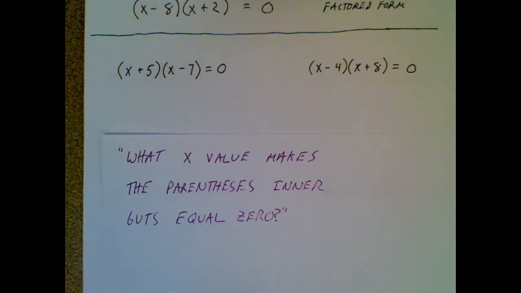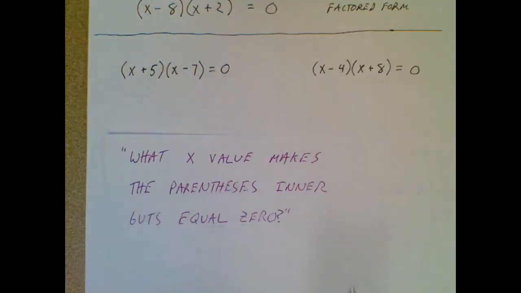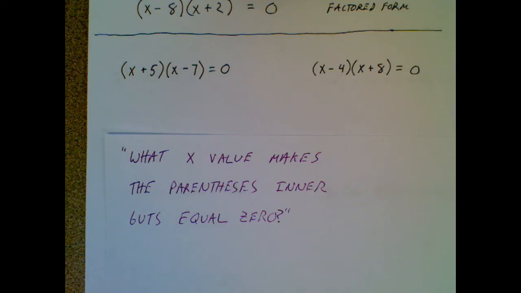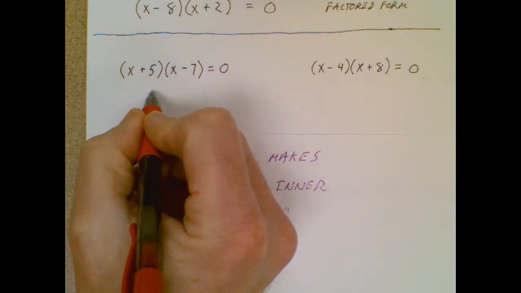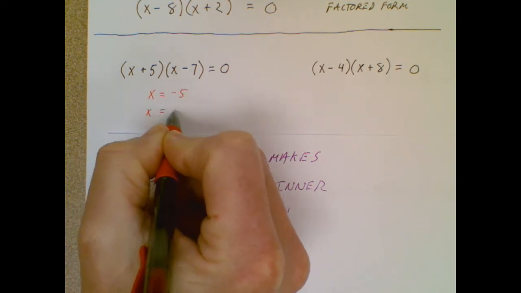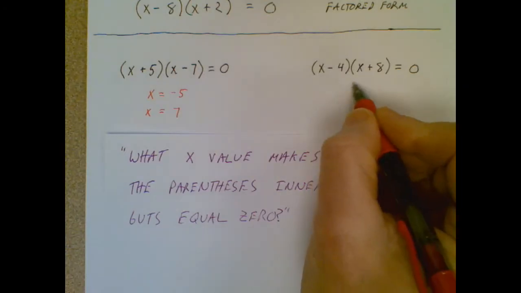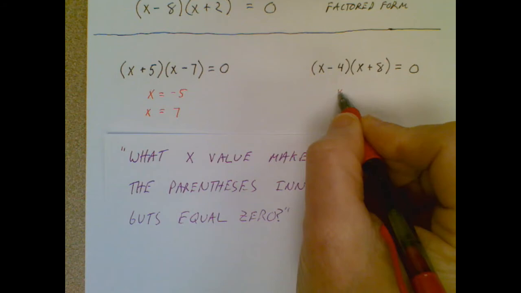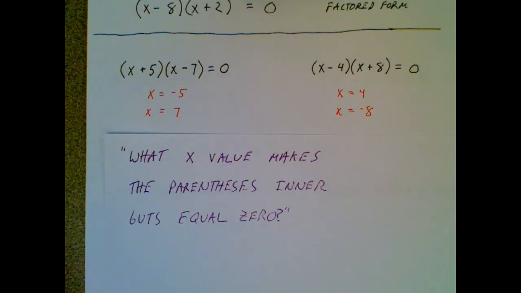So here I have two equations. They're two separate problems, but they're both in factored form. Once I'm in factored form, it's so easy to get the answer. I'll show it to you and we'll talk about this statement down here. But the answer to this factored form is x equals -5 and x equals +7. Now I bet you're seeing a pattern right off the bat. Let's go over here. If I look at this one, the answer is x equals 4 and x equals -8. Those are the two answers that make that equation work.